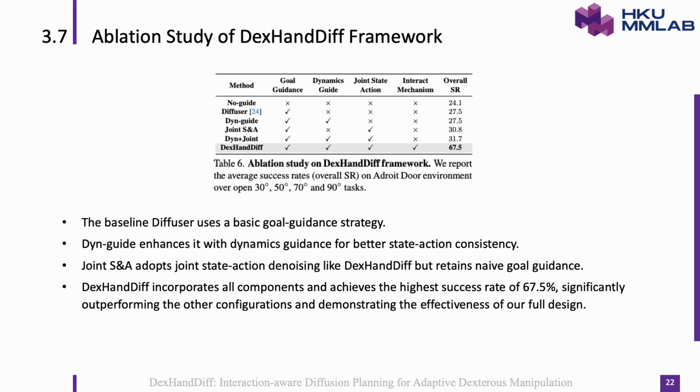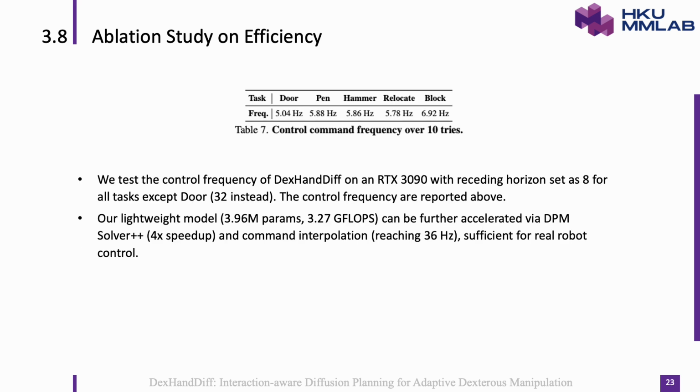We then perform a component-wise ablation of DexHandDiff. The result illustrates that removing any single component causes a substantial drop in success, whereas the full DexHandDiff model retains the highest performance, demonstrating that each element is critical. Finally, we assess real-time efficiency. With our 3.96 parameter unit backbone and a 50-step diffusion schedule, baseline inference runs at 5 Hz. By integrating DPM-Solver++ and command interpolation, we can further boost end-to-end control frequency to 36 Hz.